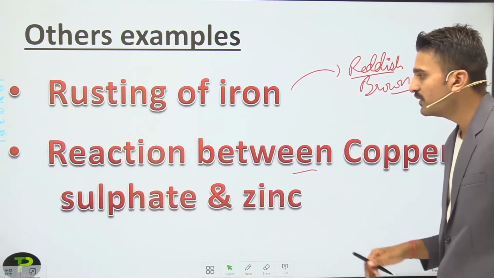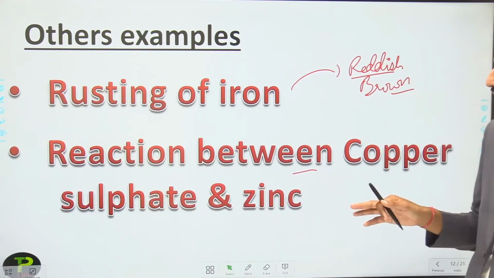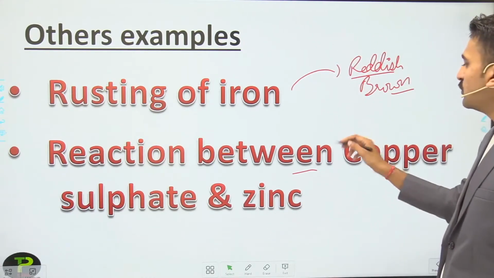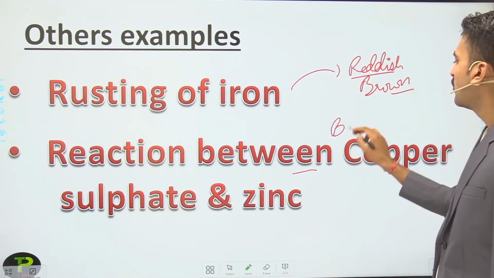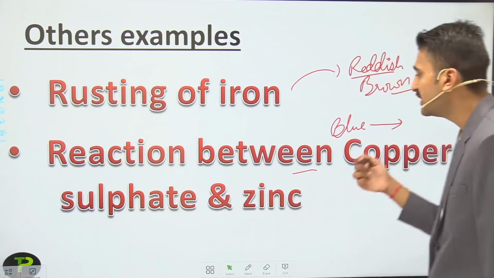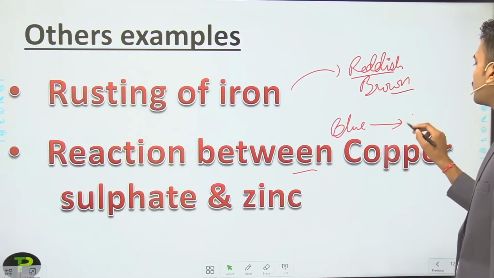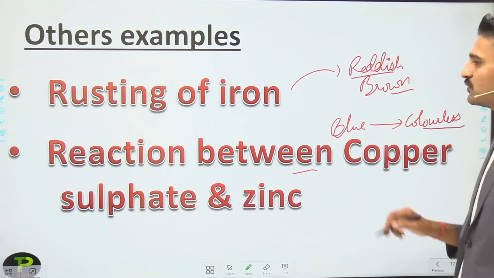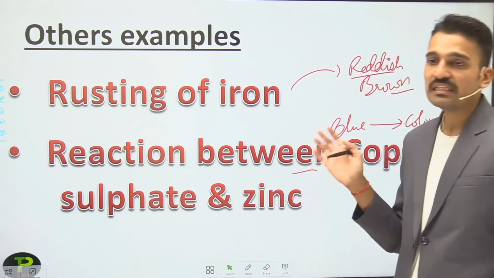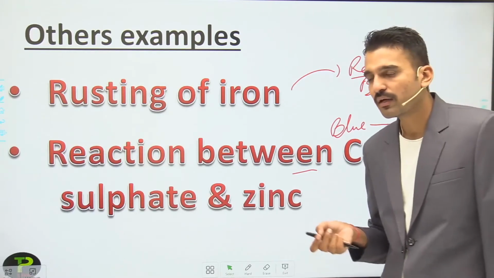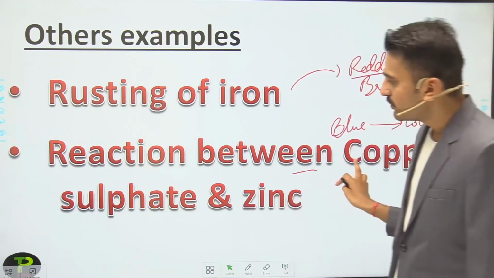Next is the reaction between copper sulfate and zinc. The copper sulfate solution is blue in color, and when it reacts with zinc, the color changes to what? The color changes to colorless. So there is a change in color. Also you see there is deposition of copper at the bottom of the test tube.